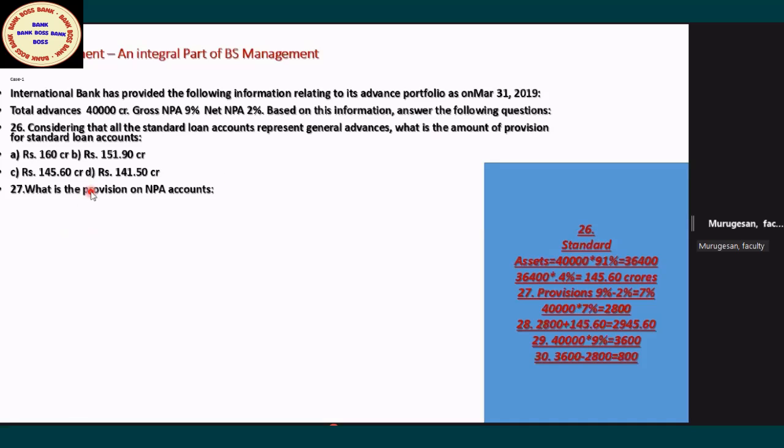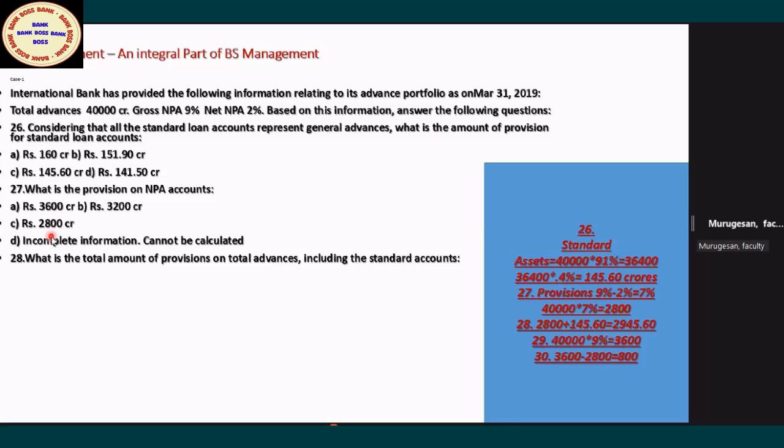So question number 1, very good, understood. Question number 2, what's the provision on NPA? 2,800, sir. Very good. 2,800, 1 mark. How did we get 2,800? 7 into 40,000. Very good. Now question number 28.